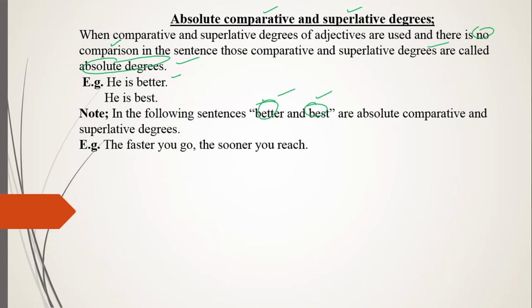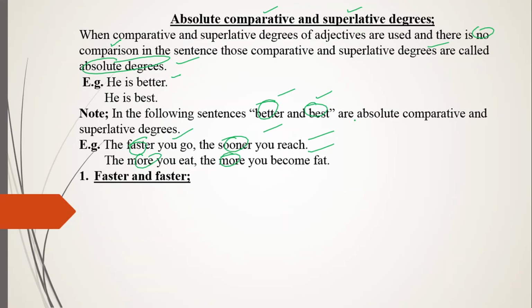In the same way, the faster you go, the sooner you reach. Now this is how they are used as structures. Here comparative degrees of adjectives are not used for comparison. We are saying the faster you go, the sooner you reach, and the more you eat, the more you become fat. Here they are the absolute comparative degrees of adjective because we are not comparing them.